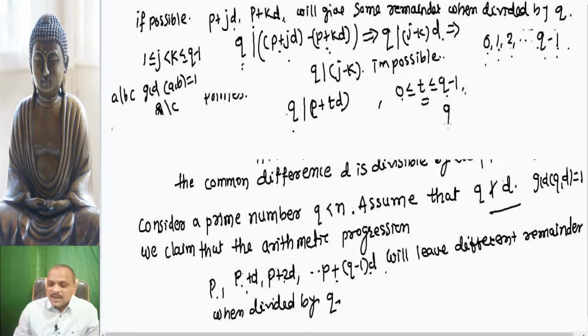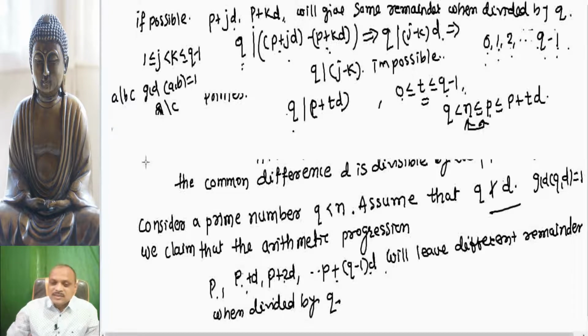Again you can see that q is less than n, and n is less than or equal to p, which is less than or equal to p plus t into d. Here the relation between p and n is n is less than or equal to p.